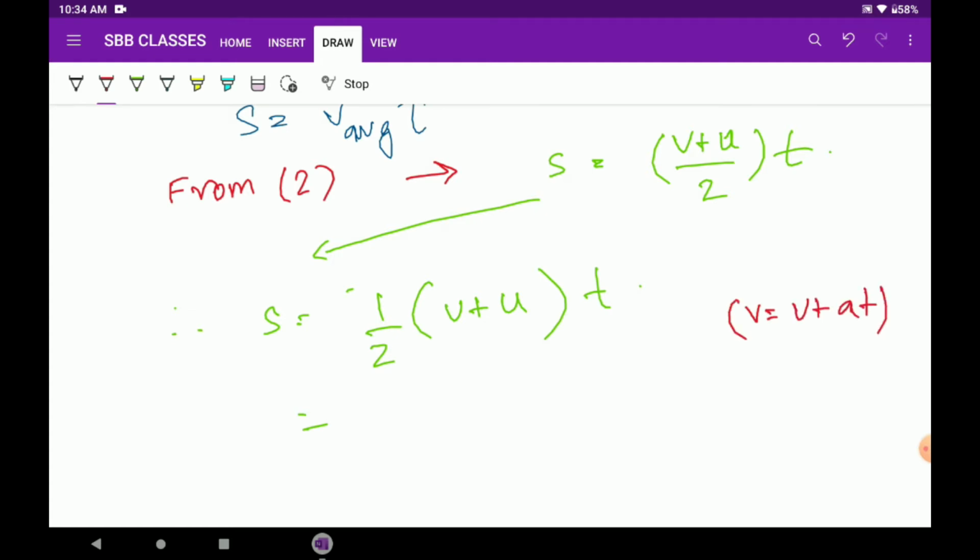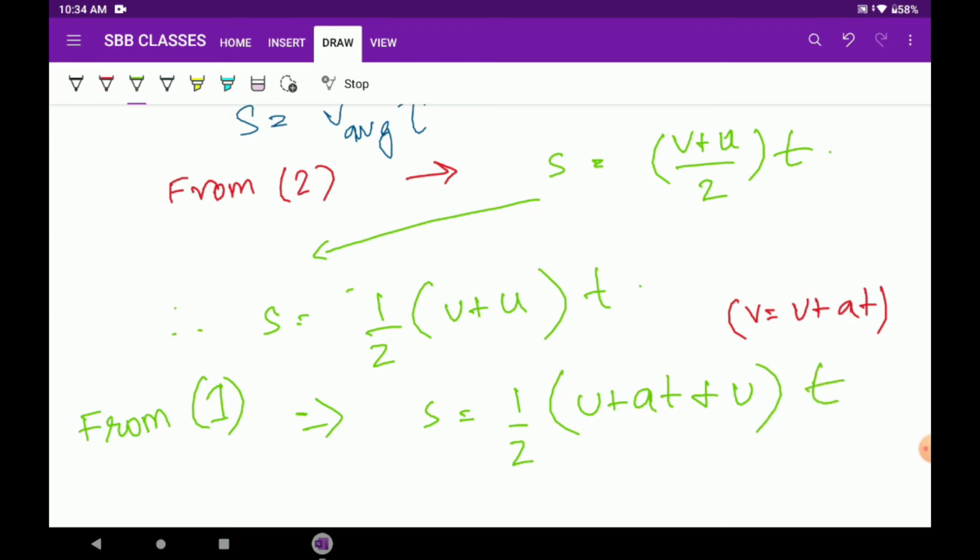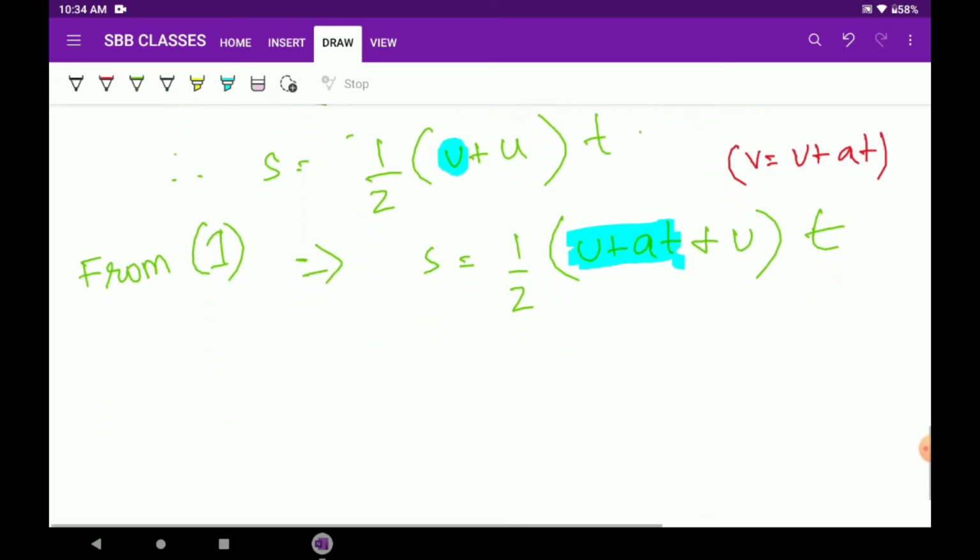Isn't it so? So now we substitute that here. From equation 1, S equals half into (U plus AT plus U) into T. So this V, we replaced it by U plus AT. This should not be difficult. You should be able to understand this. And then from here we can easily rearrange it.